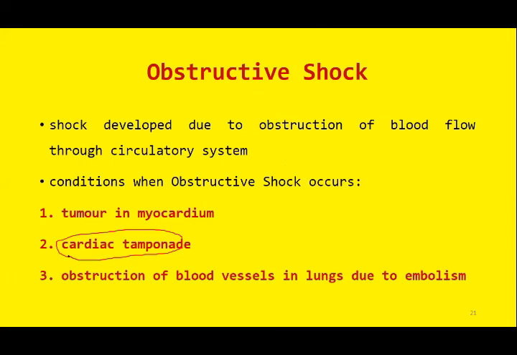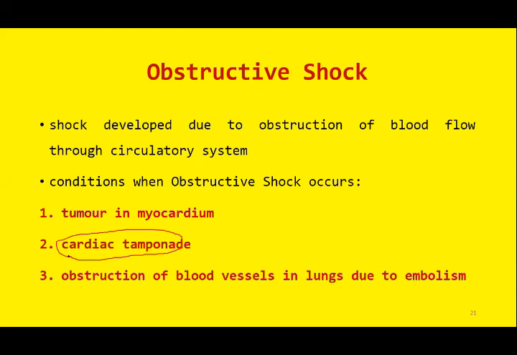Cardiac tamponade is a sequela of pericardial effusion. Remember, the heart is enclosed by layers known as the pericardial layers, the inner layer and the outer layer, or the visceral and the parietal layer.